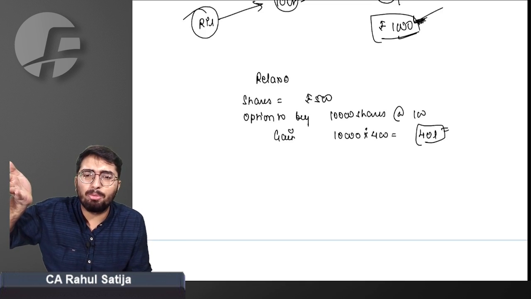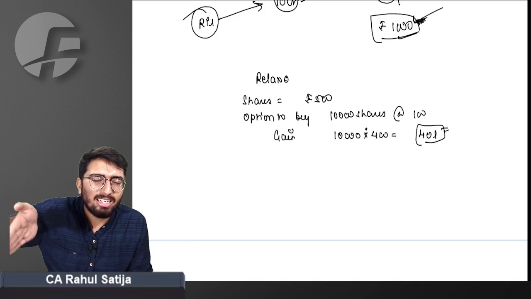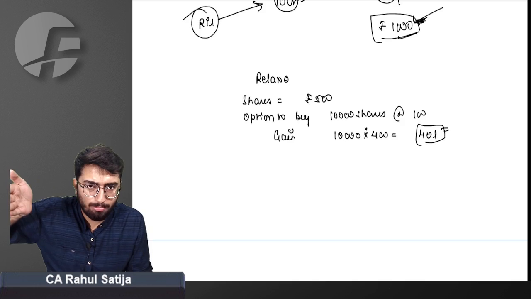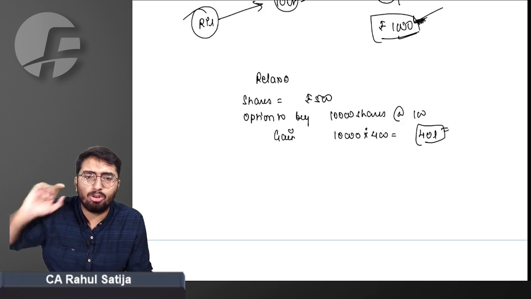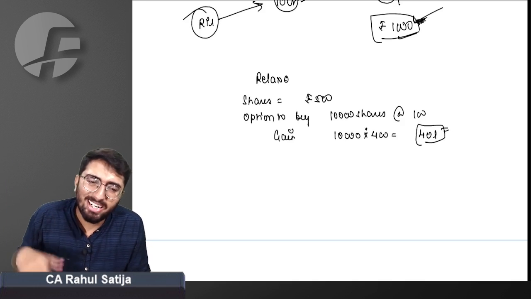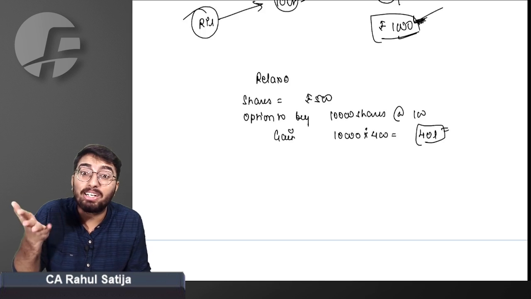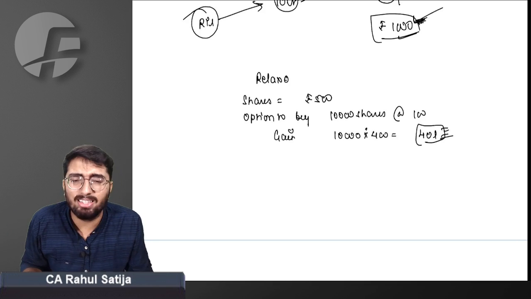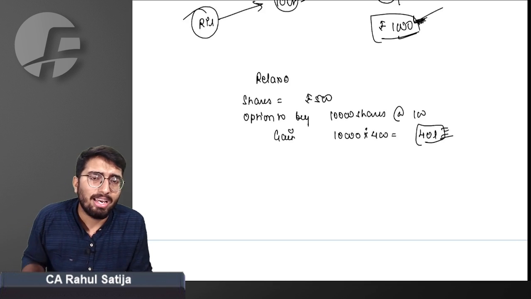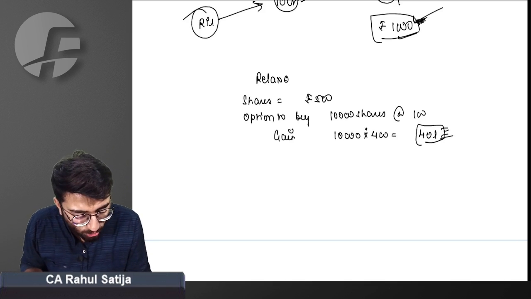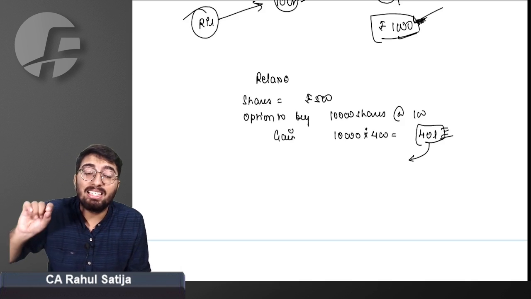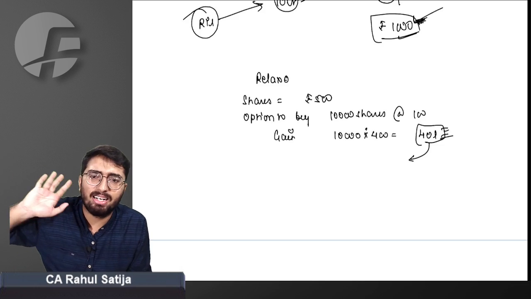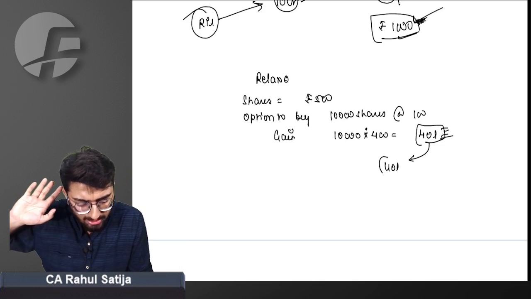Ultimately, what ESOP is, it is a kind of salary to the employee to stay in the company. It is a kind of incentive to the employee to stay in the company for such a prolonged period. It is already taxable in the salary head. You are very much aware of this fact. That means whatever 40 lakh gain is being received by me is taxable under the head salary.